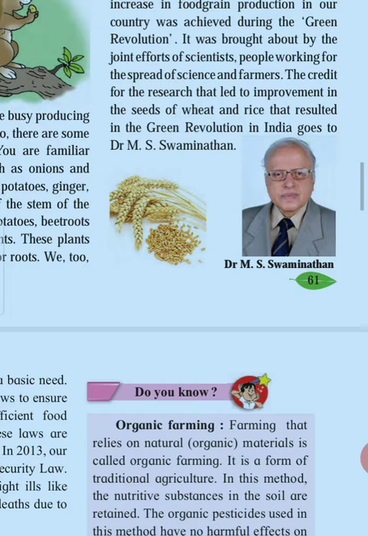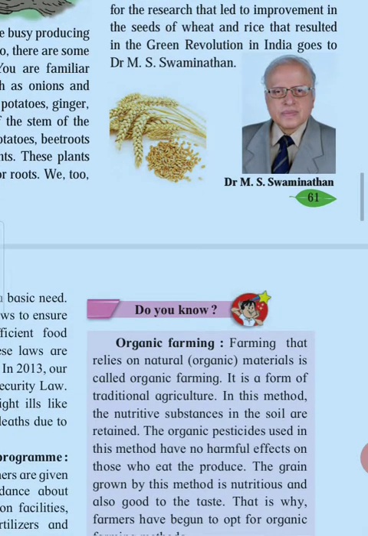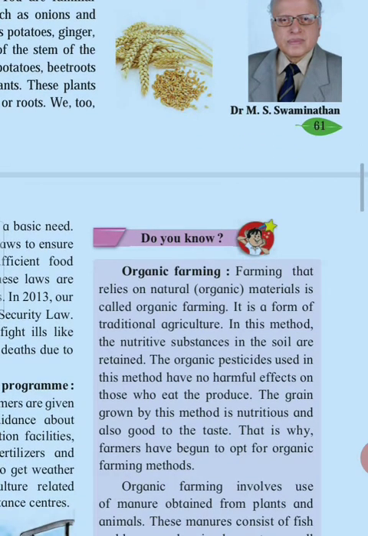It was brought about by the joint efforts of scientists, people working for the spread of science and farmers. The credit for the research that led to the improvement in the seeds, means in the modern methods of agriculture improved seeds are used, wheat and rice that resulted in the green revolution. Green revolution is a process. It took place in our country. Tremendous quantities of wheat and rice were mainly produced in India. The credit goes to Dr. M.S. Swaminathan. Find more information about Dr. M.S. Swaminathan and write in your notebook.